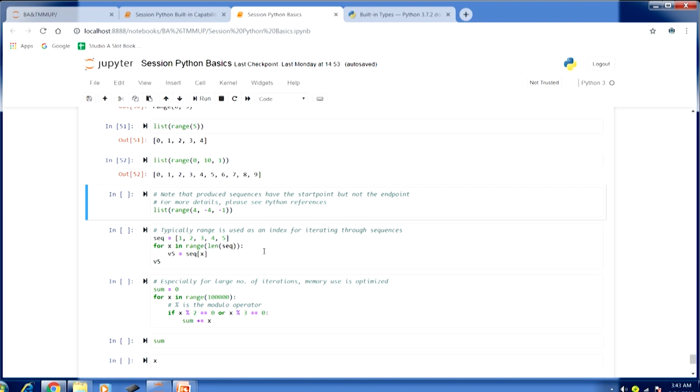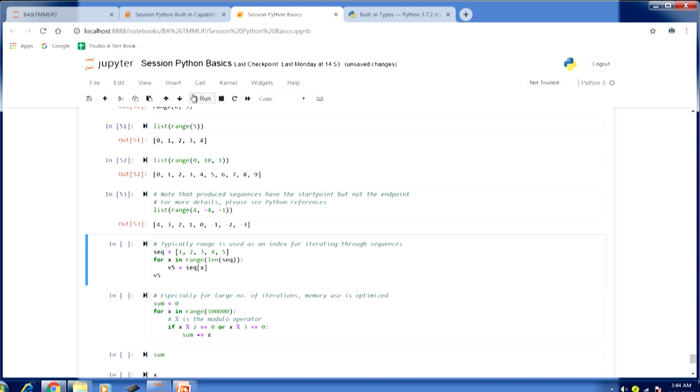As we said, the step value could be negative also. In this example I am giving the start value as 4, the end value as -4, and the step as -1. If I run this, this is the iterator that we get. You can see the start point 4 is included, but the end point -4 is not included. That is another point to note. Whenever you are indicating your endpoint, a value less than or greater than it, depending on the step value, would be part of the iterator.